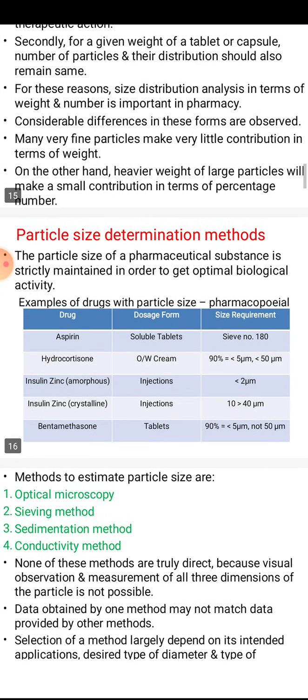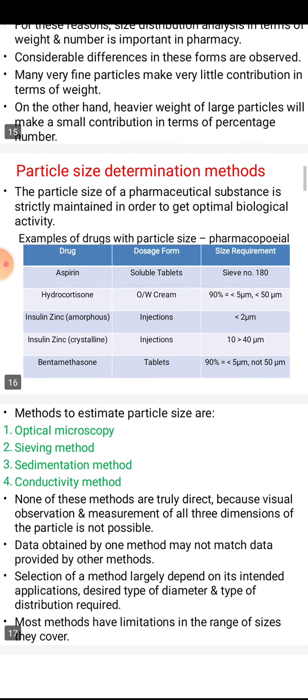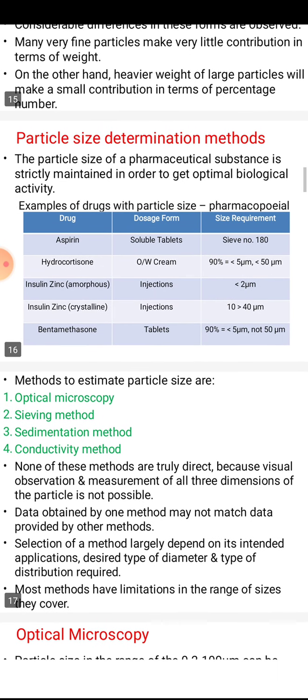For these reasons, size distribution analysis in terms of weight and number is important in pharmacy. On the other hand, the heavier weight of the larger particles will make a small contribution in terms of the percentage numbers.